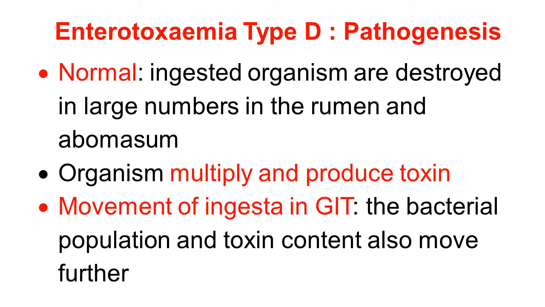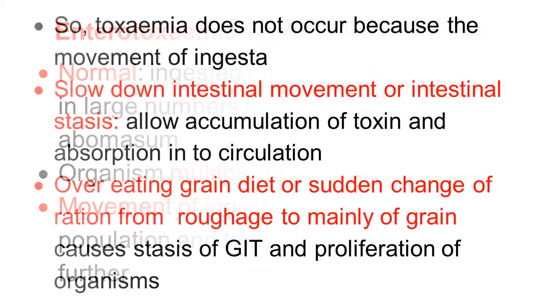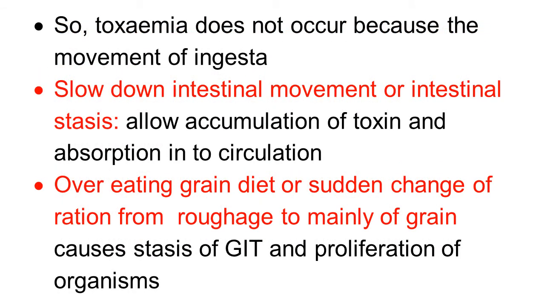Along with this movement of ingesta, the bacterial population and the toxin also move further down into the intestine. So there are no chances of absorption of the toxin. Because of the movement of ingesta, the toxemia does not occur.